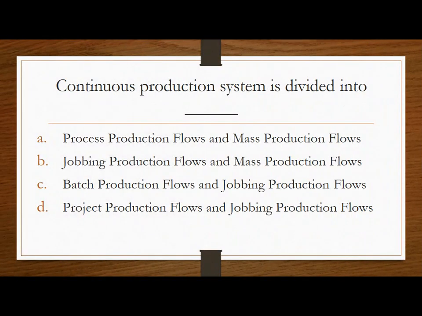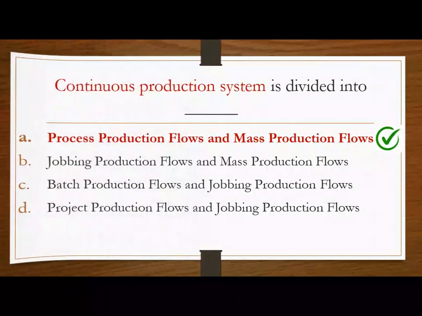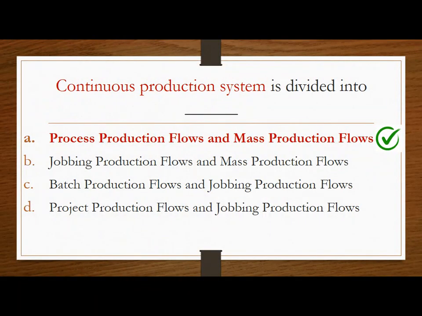Next question. Continuous production system is divided into dash. The options are whether it is process and mass production flows, jobbing and mass production flows, batch and jobbing production flows, project and jobbing production flows. Just think of the continuous production system, and the correct answer is continuous production system is divided into two parts: process production flows and mass production flows.